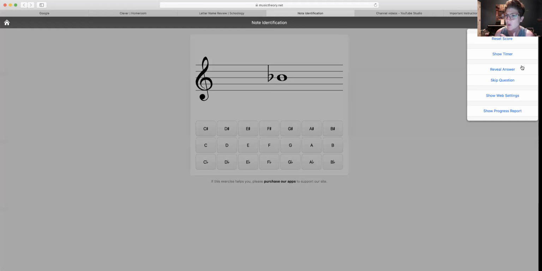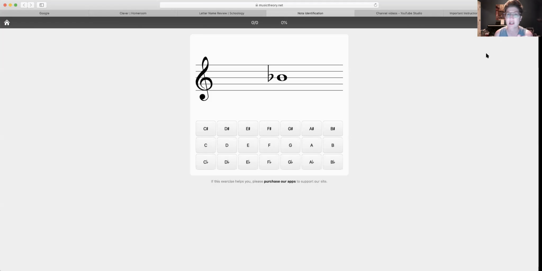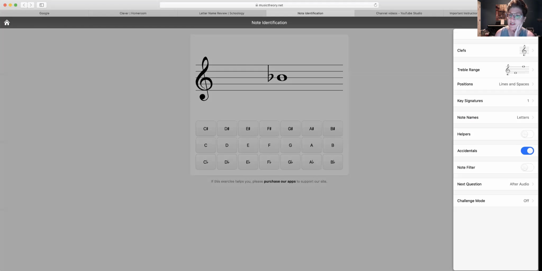I think I am going to reset the score just to make sure that I'm starting over, okay? So here's your score. 0 out of 0 because we haven't started, and 0%. So now, I don't know why accidentals are on there. I'm going to take those off. If y'all see accidentals, there it is. Turn that off. That's just confusing, okay?